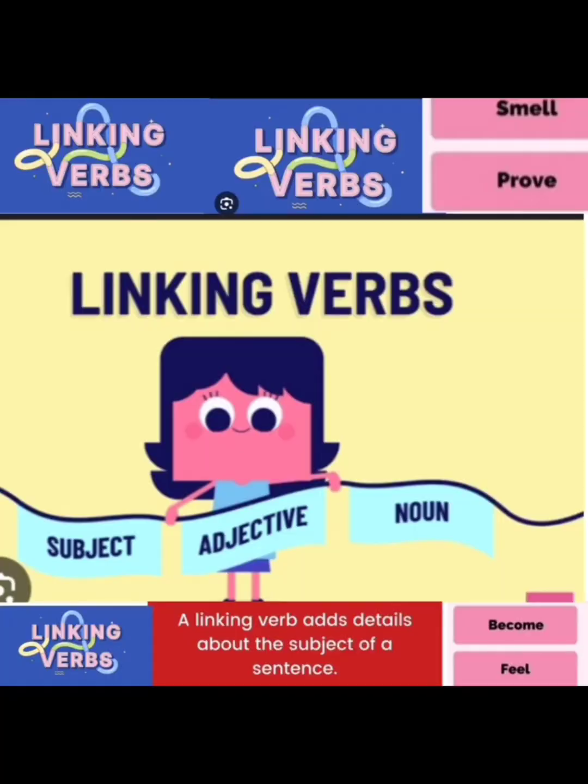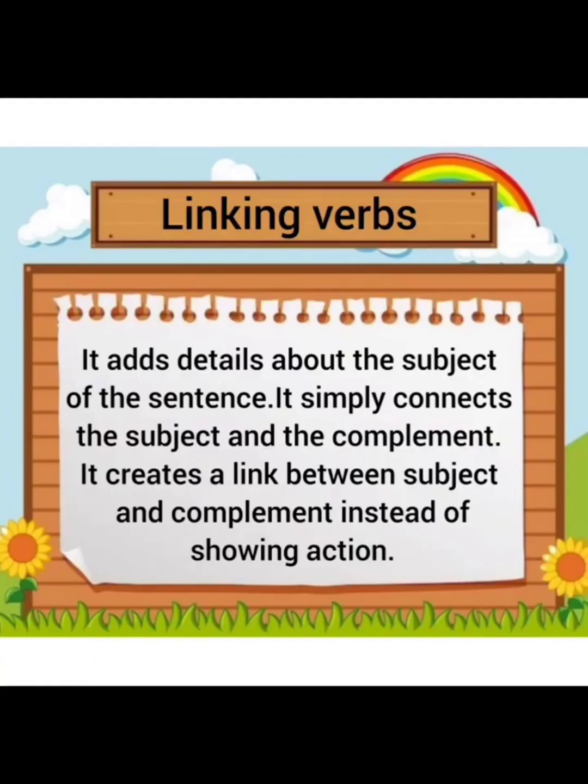A linking verb adds details about the subject of the sentence. It simply connects the subject and the complement. Complement means some sort of information about the subject. It creates a link between subject and complement instead of showing action. Now you have to keep one thing in mind, that in the previous topic we discussed action verbs and today it's the turn of linking verbs.